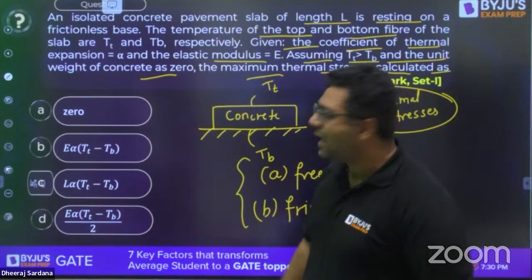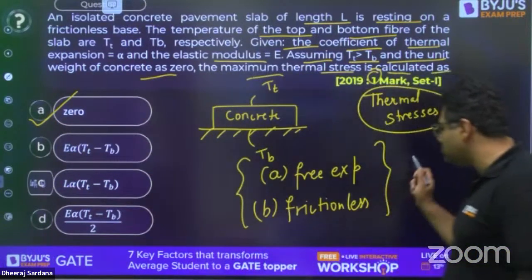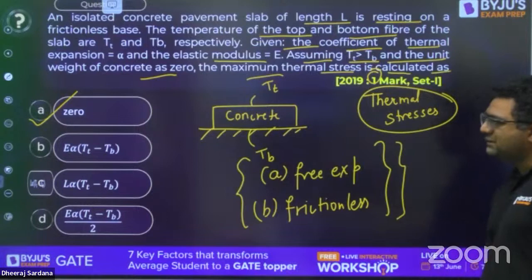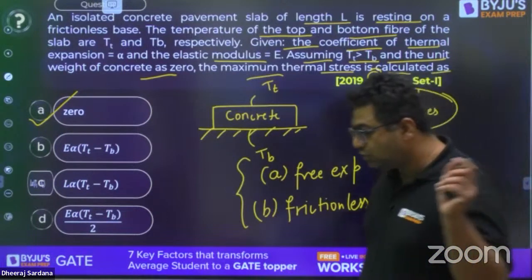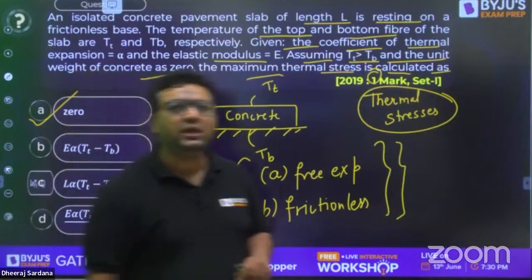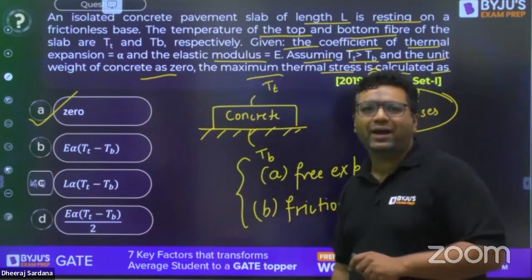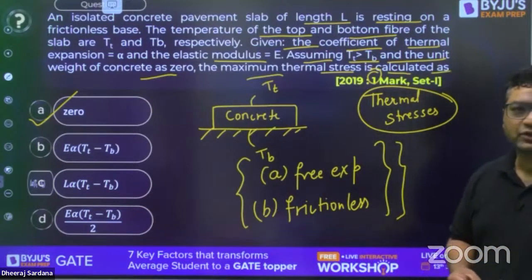That is why the answer is going to be 0, because whenever we have free expansion and no friction, obviously the answer is 0, because stress is induced whenever strains are restricted partially or completely. Now I will invite Abhinav sir for the next question.